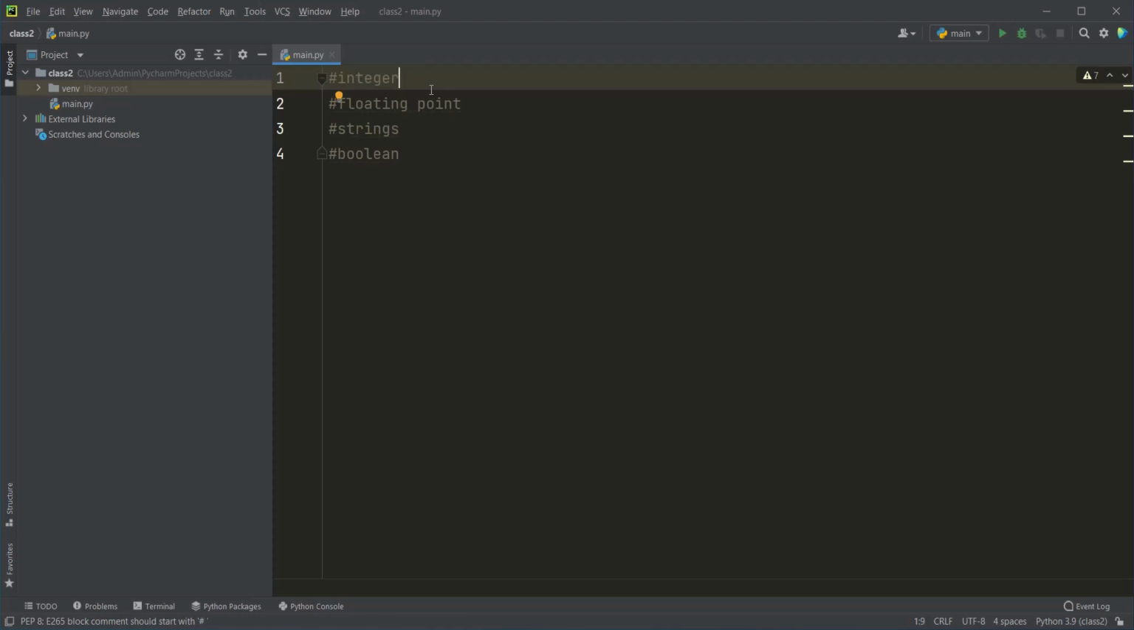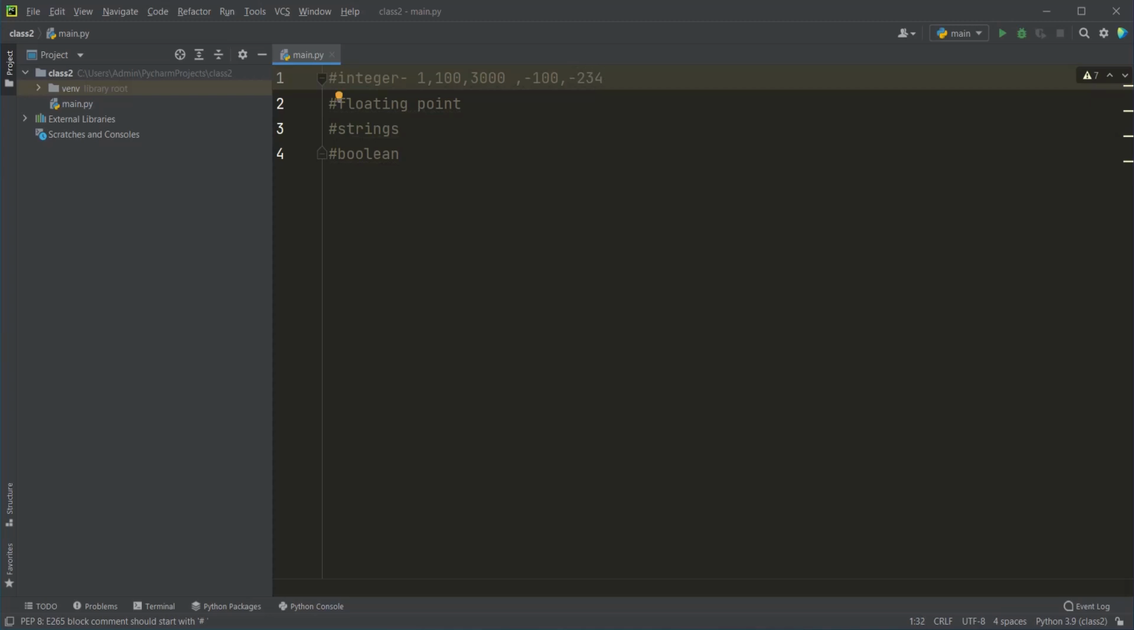So what is integer? Integer is nothing but a number. Any number, maybe 1 or 10, 100 or 2000, 3000, all these things are integers. And basically we can also have negative numbers in an integer data type. Negative numbers are also allowed in integers.